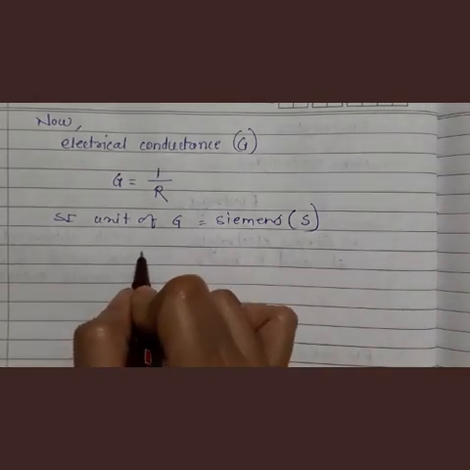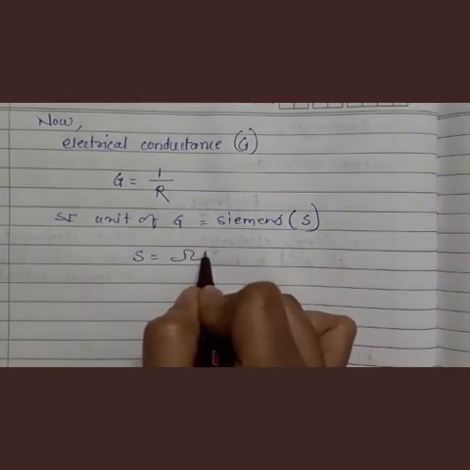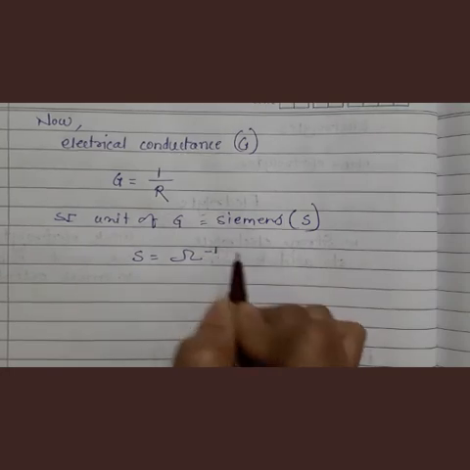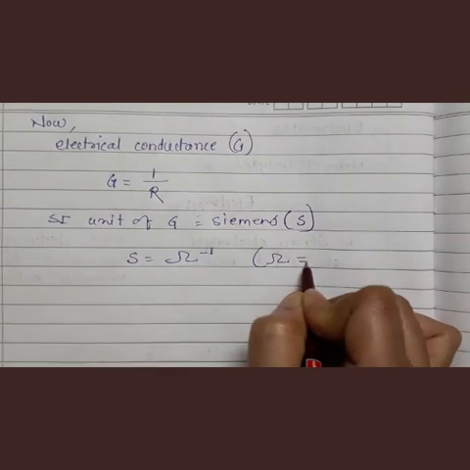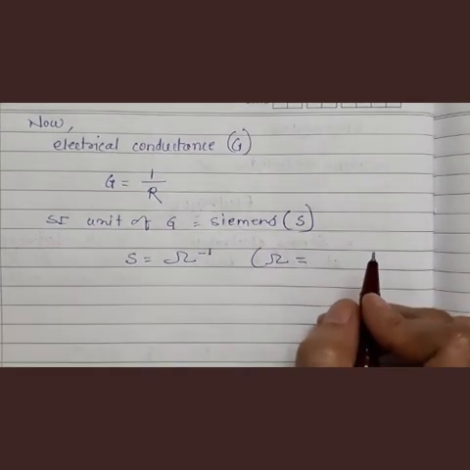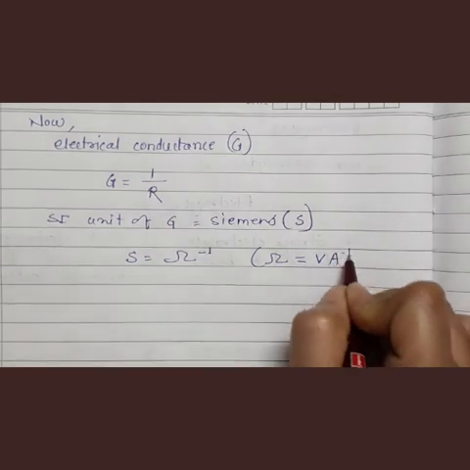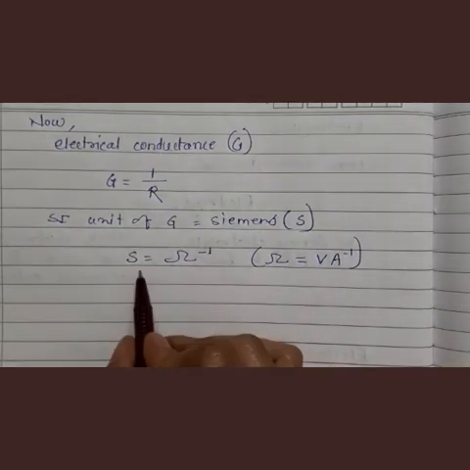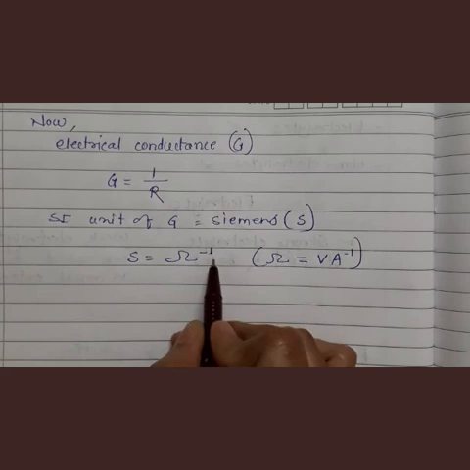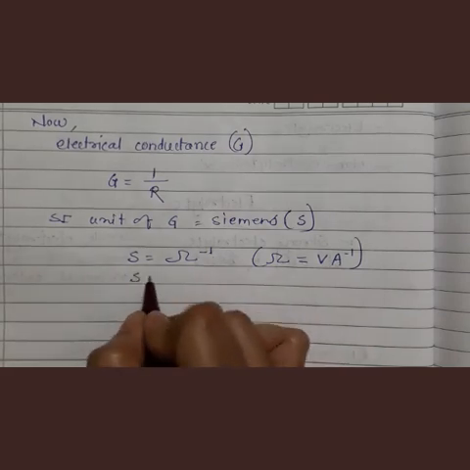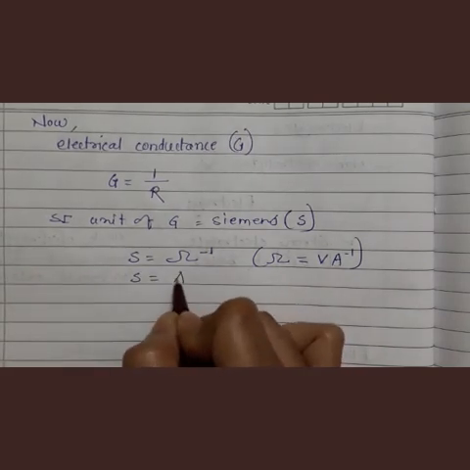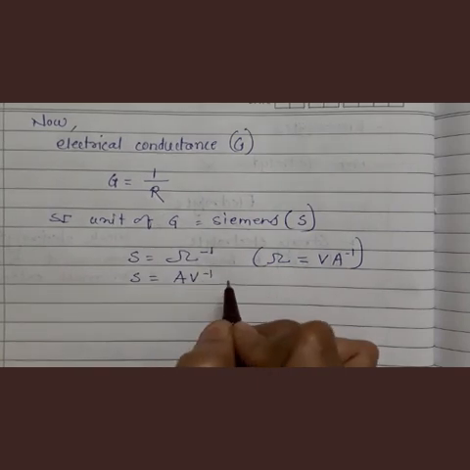So we can write S is equal to ohm inverse. Understand? But we know omega is equal to volt ampere inverse, right? So when S is equal to omega inverse, that means S is equal to ampere volt inverse.